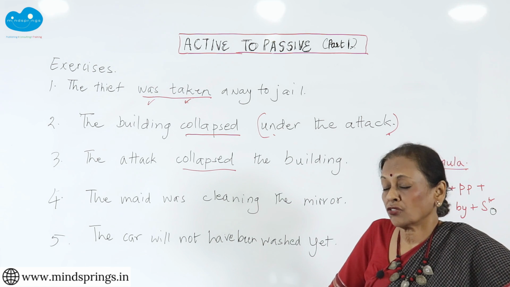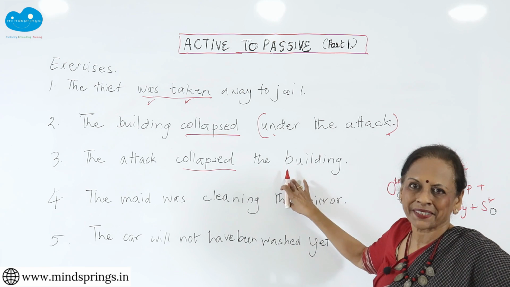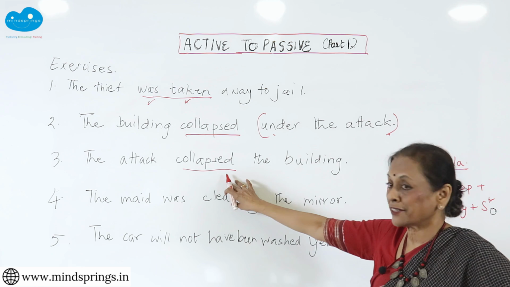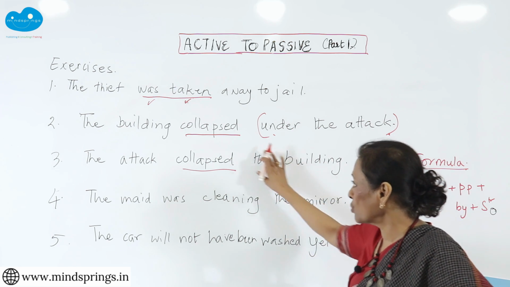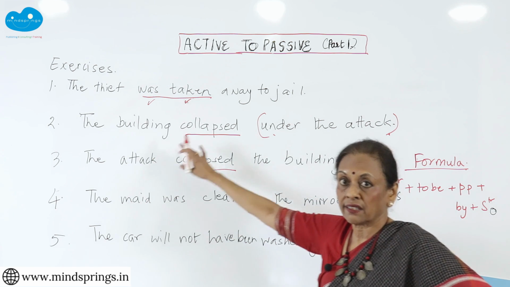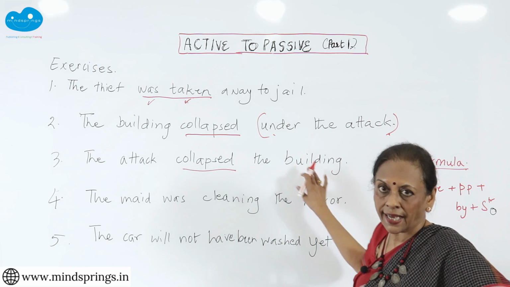Now I have to ask, is it transitive or intransitive? Collapsed what? The building. I am getting an object. So I know that it is a transitive verb. Now I have to switch places. So the building will go to the subject place and the attack will come this side. So the building and the attack is here.